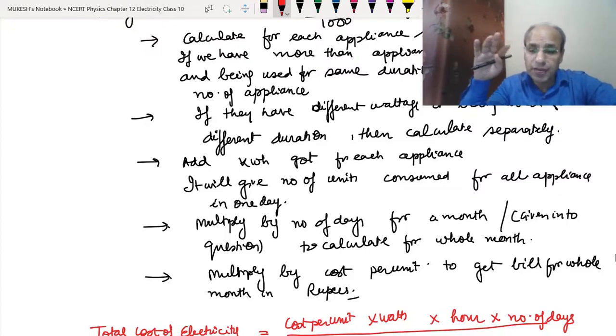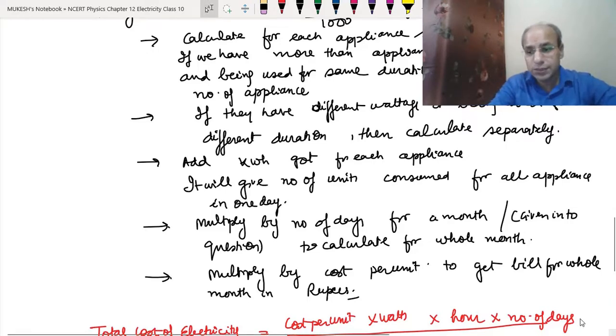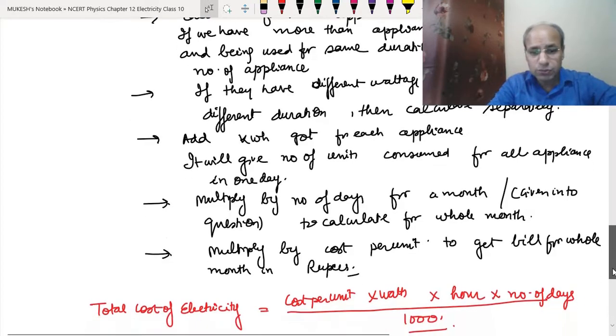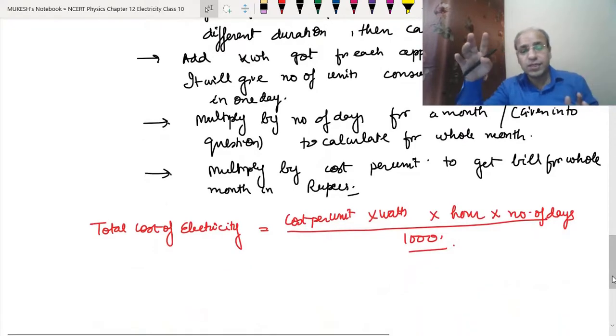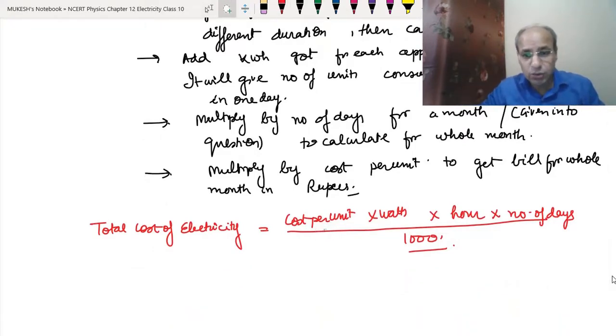Once we have arrived at the total electricity consumed for that month, we may be asked to get the cost, meaning the total bill for that month. We will be given the cost per unit or cost per kilowatt hour. We multiply by that, so we get the bill of the whole month. So we have arrived at a formula: total cost of electricity is equal to cost per unit into watt into hour into number of days divided by 1000. I hope you have clearly got the whole concept of electrical energy.